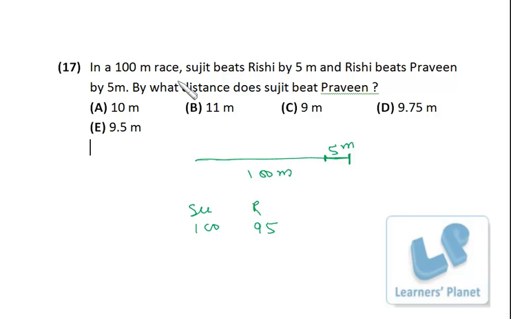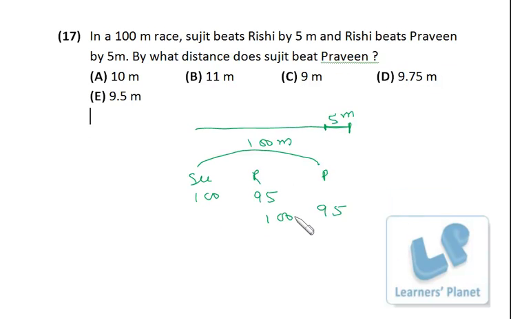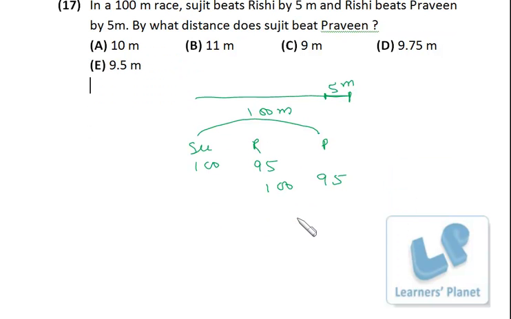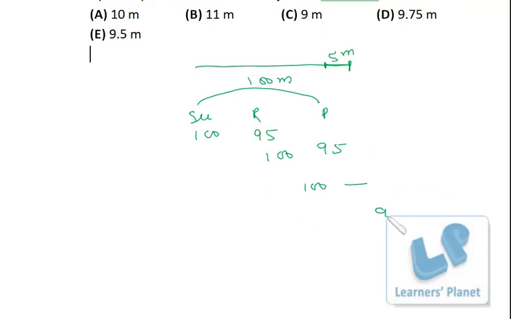And Rishi beats Praveen by 5 meters. Similarly, when Rishi covers 100 meter, Praveen covers 95 meter, right? Now we have to find out the relationship between these two, Sujit and Praveen. Now that's very simple. When Rishi covers 100 meter, Praveen covers 95 meter. Now when Rishi covers 95 meter, then Praveen would cover? This is the connection between Sujit and Praveen.